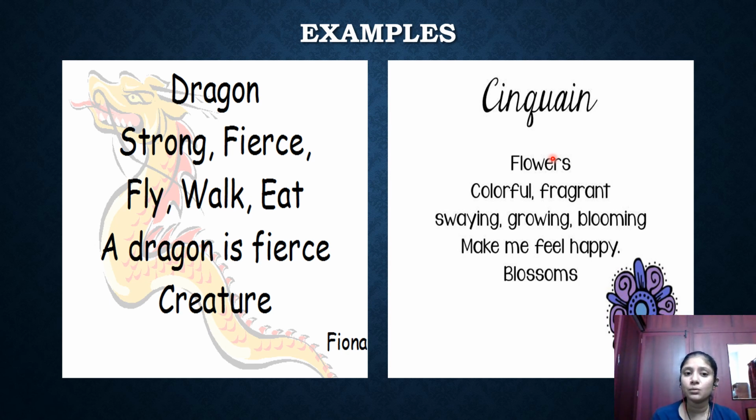Don't skip any words in this, because when you include all these parts of speech, it makes the poem more beautiful. So I want you to choose one or two topics of your choice. Okay, it's open ended. You can choose any topic you want, and I want you to write a syncane poem following these rules, and please post it in the Google Classroom. I'll check it and I'll give you feedback for that.